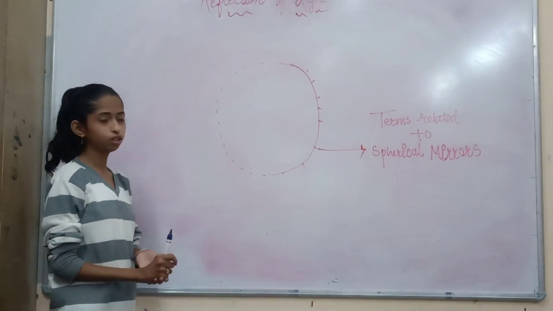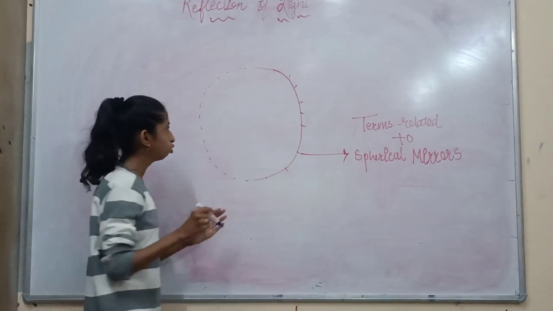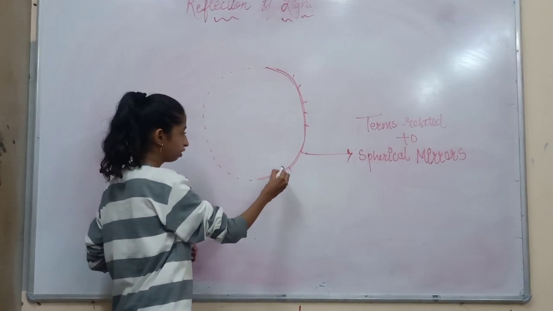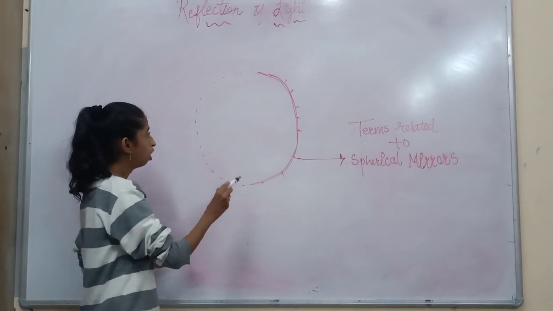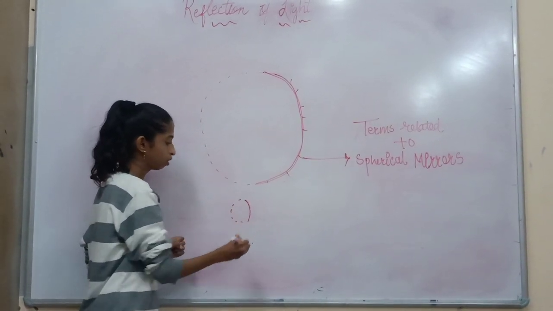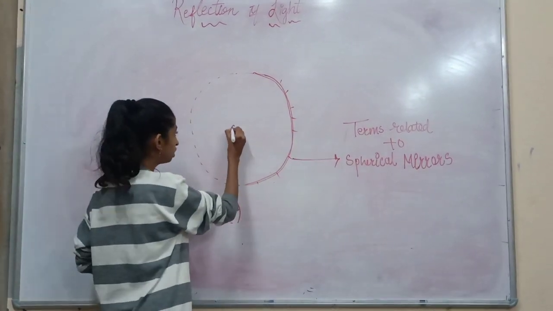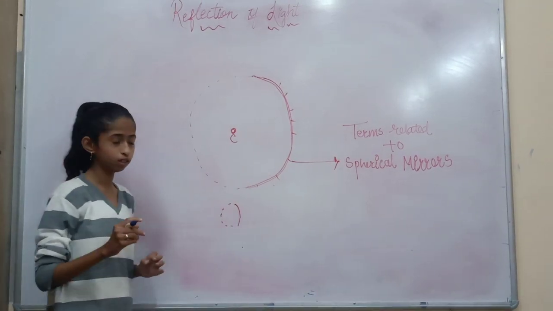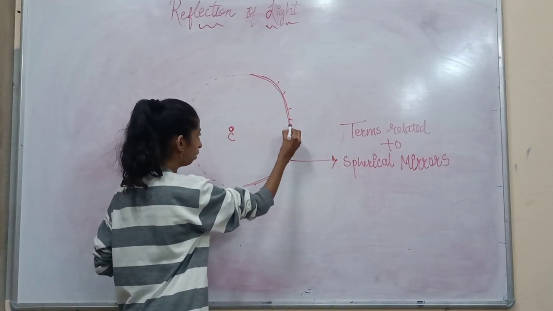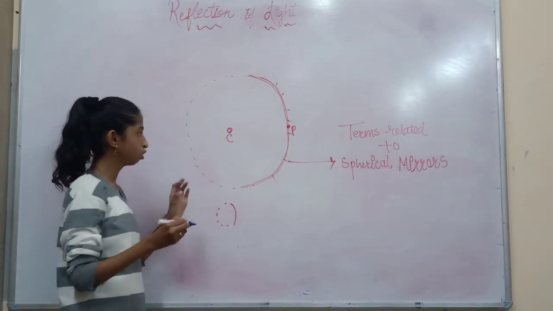Now we are going to learn terms related to spherical mirrors. This is the spherical mirror that I have drawn, this is the non-reflecting part, and this is the reflecting part. Spherical mirrors are usually a part of a big, imaginary sphere. The center of that sphere is known as the center of curvature. It is denoted by the letter C. And the center of the spherical mirror is known as the pole.